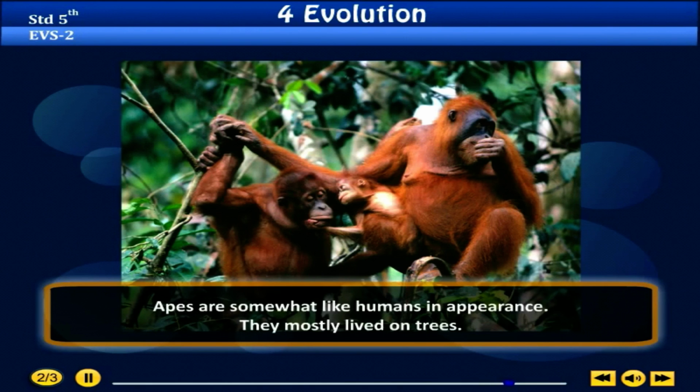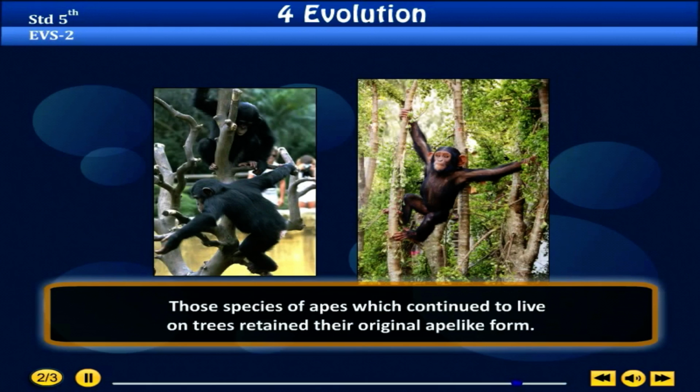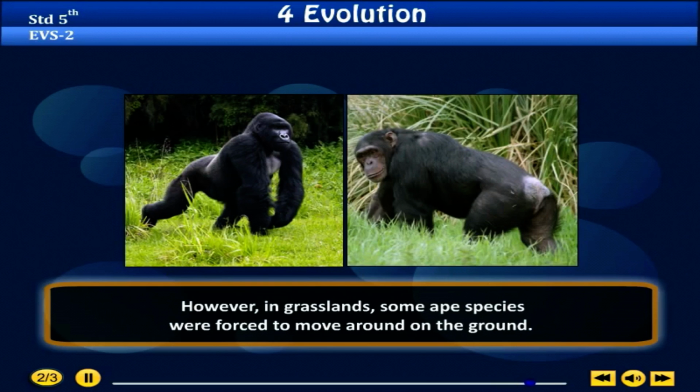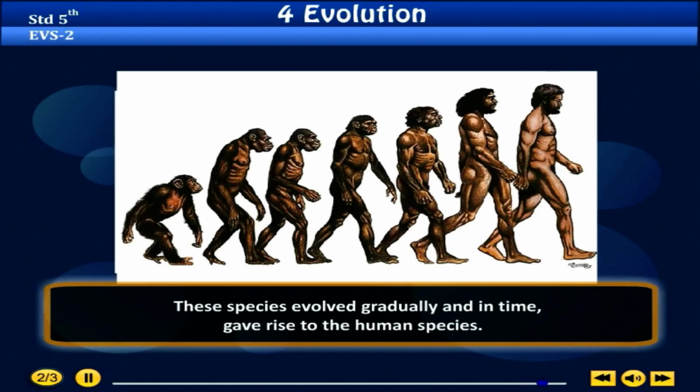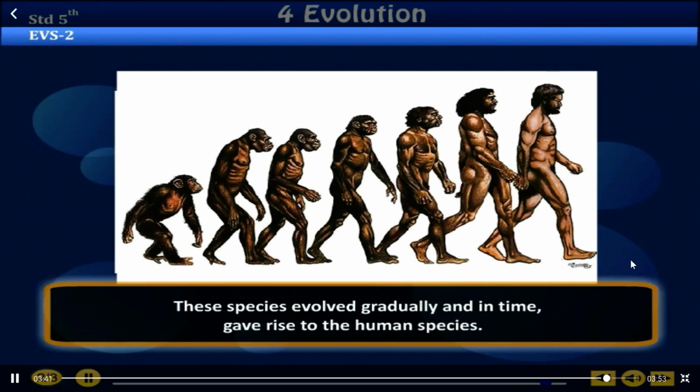Apes. Apes are somewhat like humans in appearance. They mostly lived on trees. Those species of apes which continued to live on trees retain their original ape-like form. However, in grassland, some ape species were forced to move around on the ground. These species evolved gradually and in time gave rise to the human species.